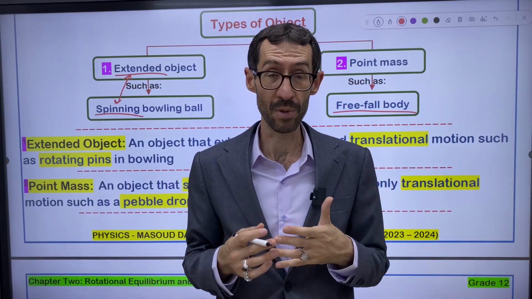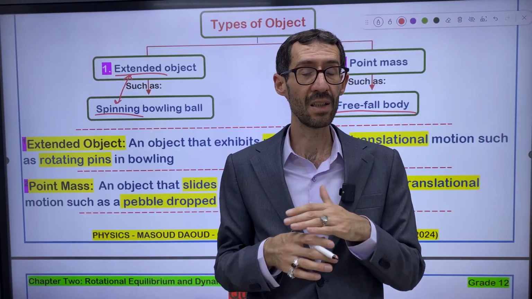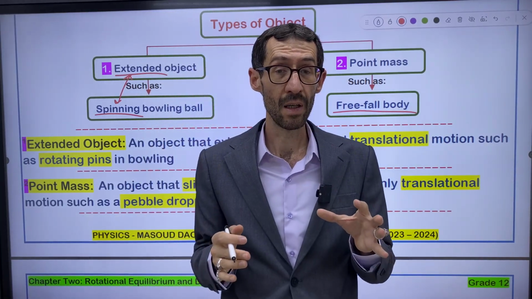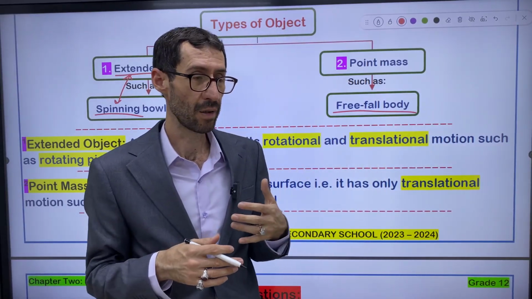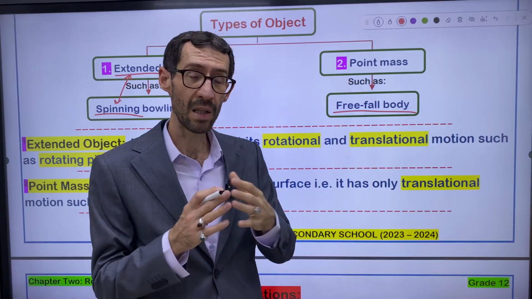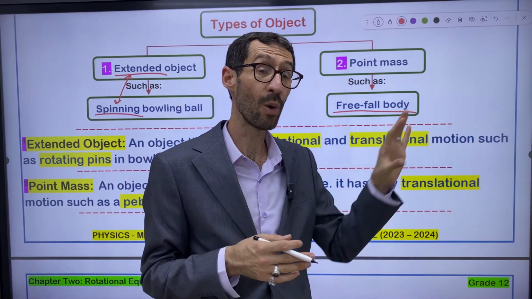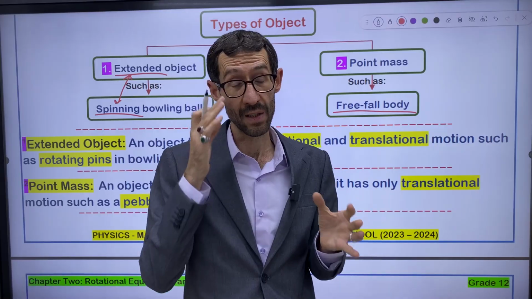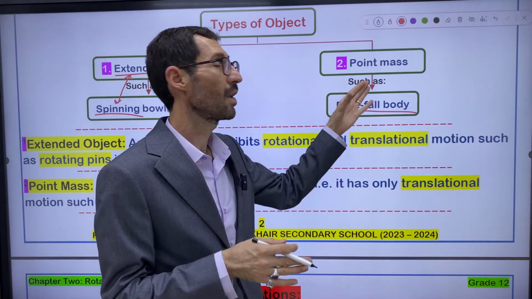They are extended objects. But a point mass is an object that only slides across a surface without rotation, like free fall bodies in general, for example, a ball dropped from a roof. They are all point masses because they don't rotate. So any object without rotation is considered to be a point mass.